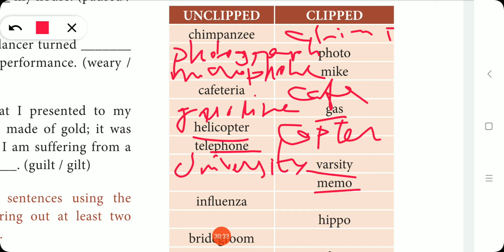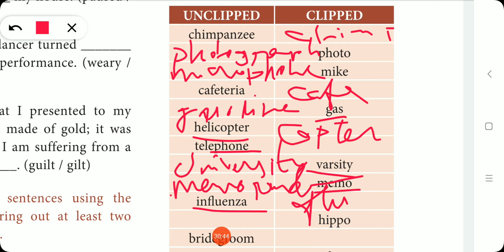Next, memo is the clipped form of memorandum. Influenza: the clipped form is flu. Hippo: hippopotamus. Bridegroom: groom. Understand? So these are the unclipped and clipped words. This will be very easy to understand.